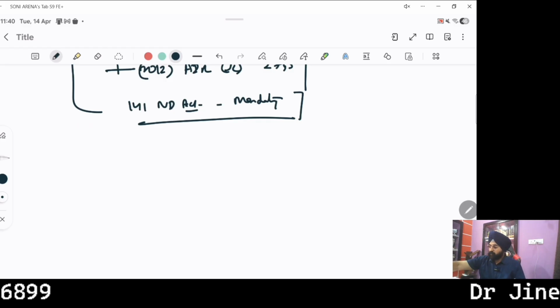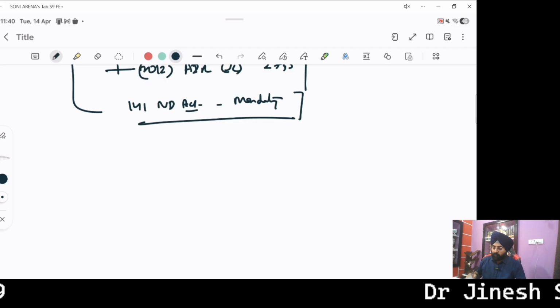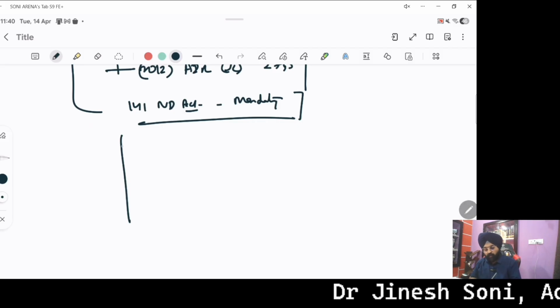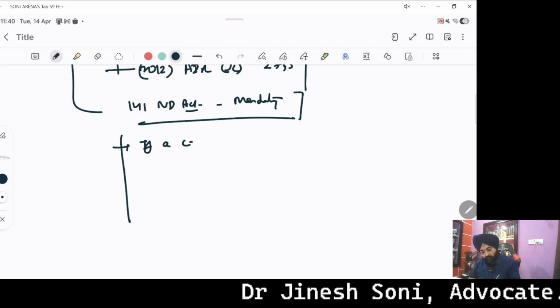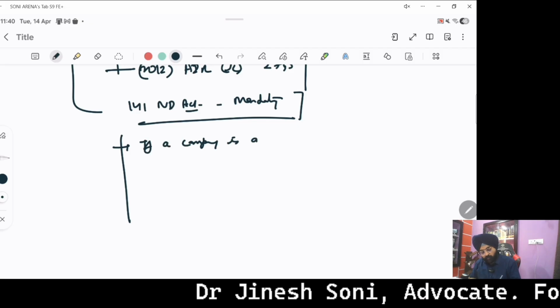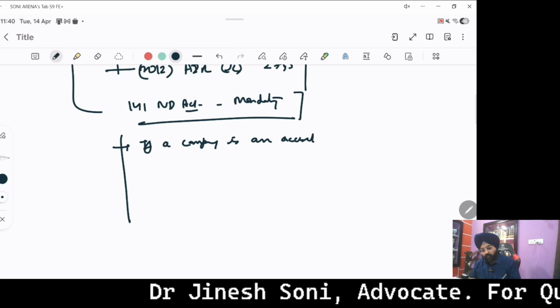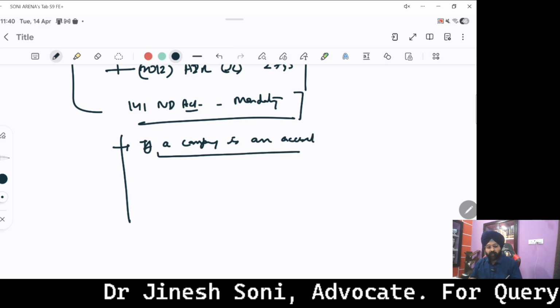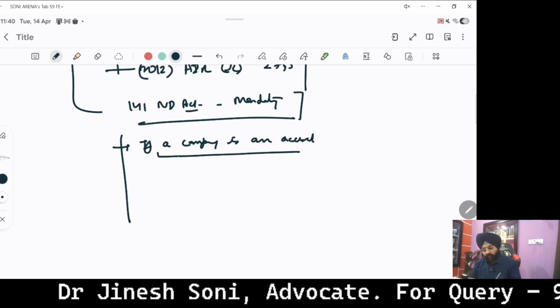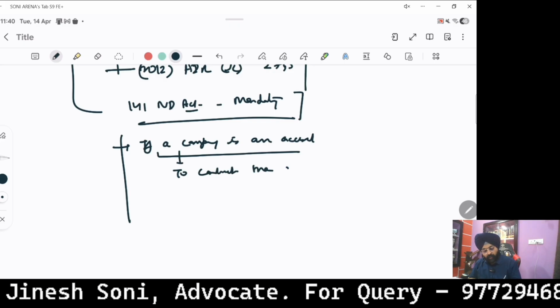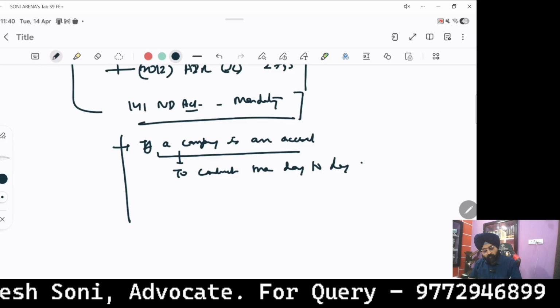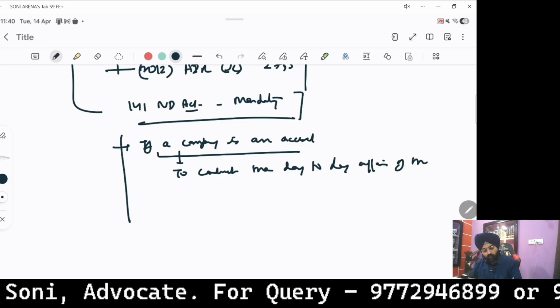So the said judgment inter alia provides us five important ways to contest a check bounce case. Number one, if the company is an accused, in that scenario the director could be prosecuted only if there is a specific averment with corroboration that the director is responsible to conduct the day-to-day affairs of the company.